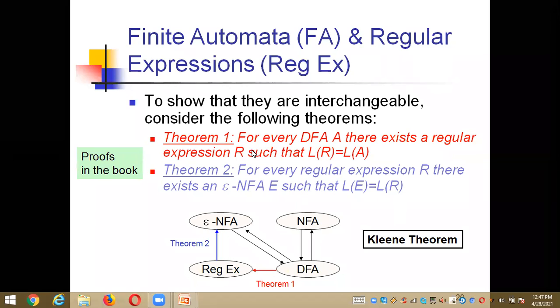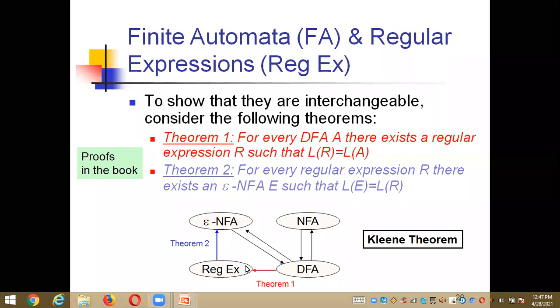For every DFA, we make an assumption that A is a DFA, and for that A there is always an existing regular expression R. That's how we relate the two: L of R is equal to L of A. It means the language accepted by the regular expressions is also accepted by the DFAs, right?